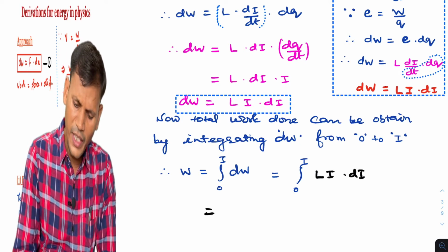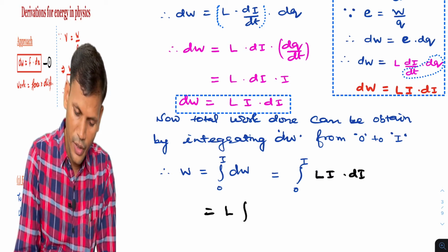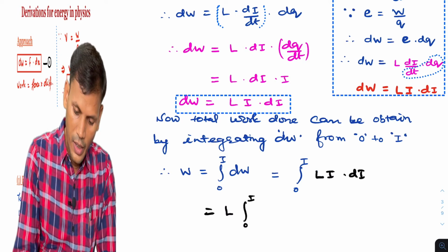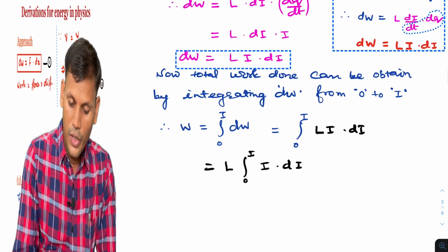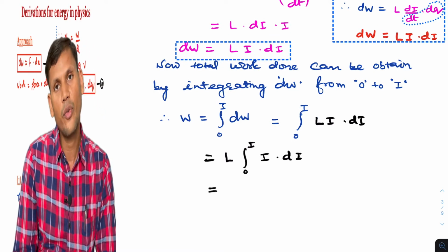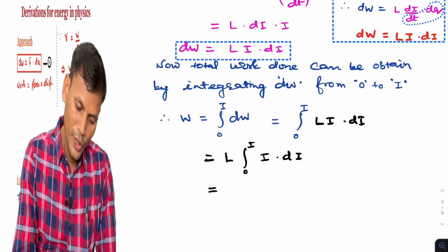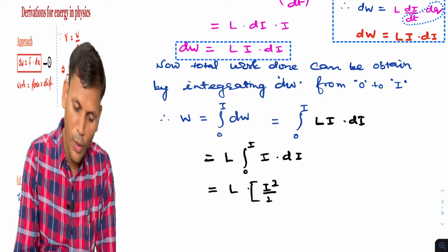So we will integrate it. L is constant, it will come out, integration from 0 to I of I di. The integration of I di will be I square by 2. So we get L into I square by 2, and the limit we have to apply is from 0 to I.